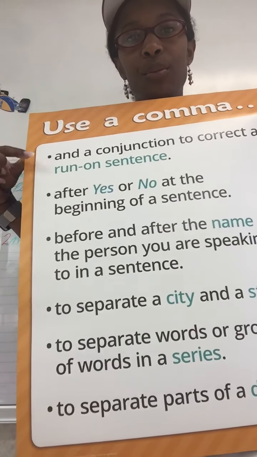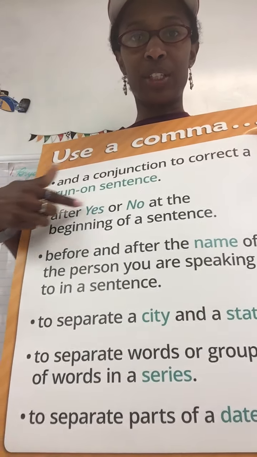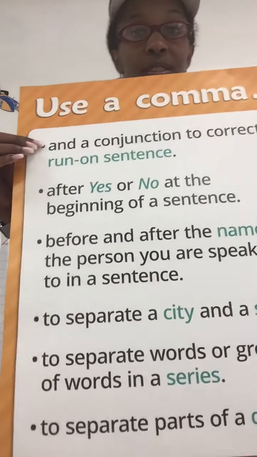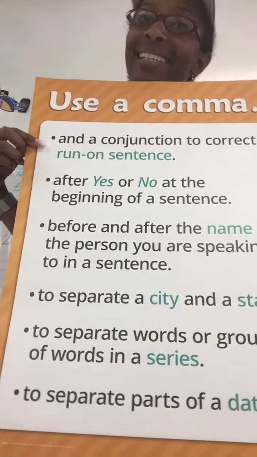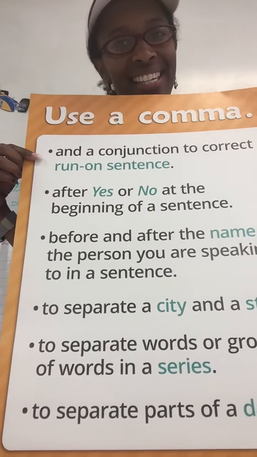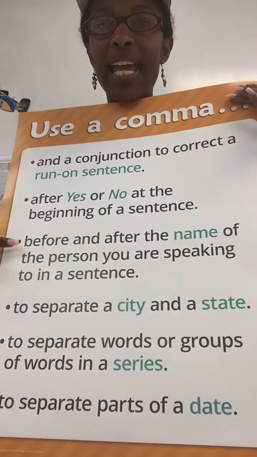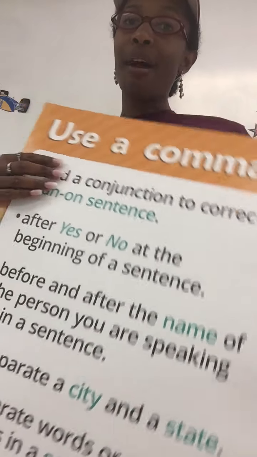Well, we use a comma when we want to add a conjunction to correct a run-on sentence. The sentences that go vroom. We also use a comma after the word yes or no at the beginning of a sentence. Yes, son, you may eat. And then we also use a comma before and after a name of the person that we are speaking to in a sentence. All right, sweethearts, let's take a look at the board and see what we got here.